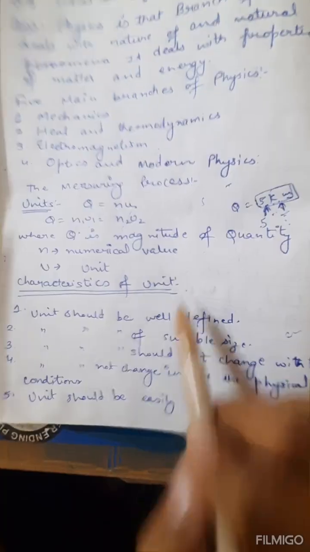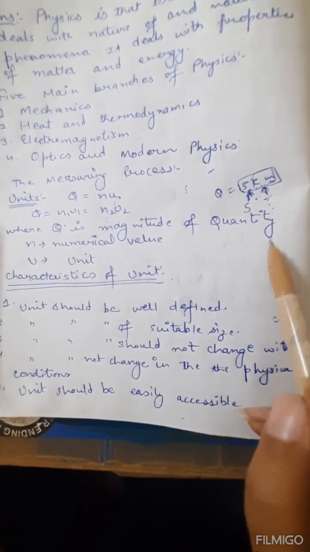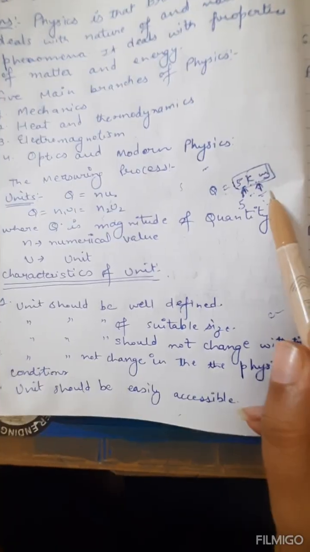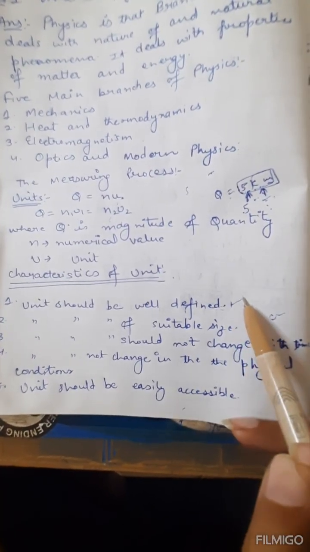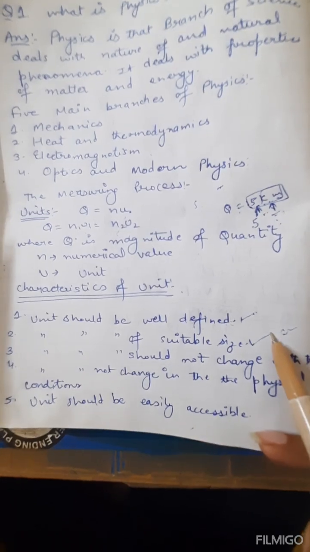What are the characteristics of unit? Unit should be well defined. Like I have given the answer, Q is equal to 5 centimeter. So it is completely well defined. There is no if and but related to the definition of unit. It should be of suitable size. What does it mean, suitable size?